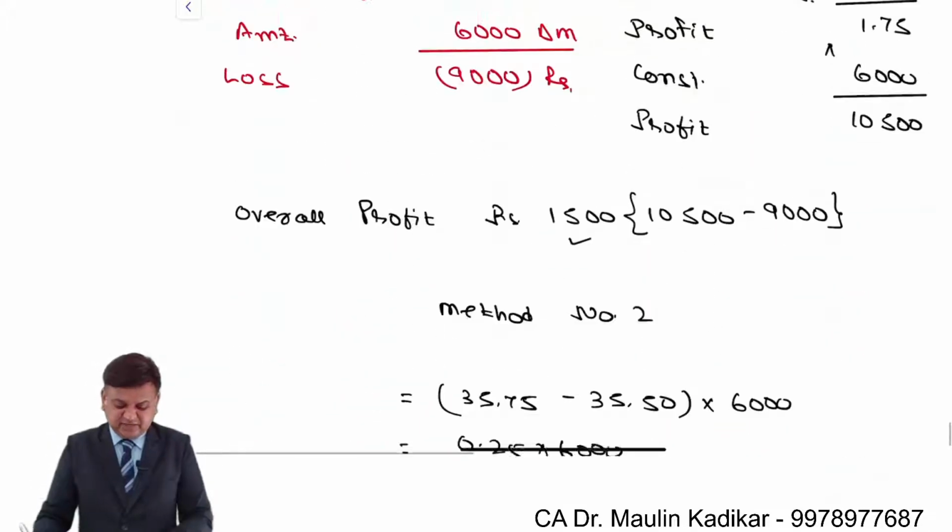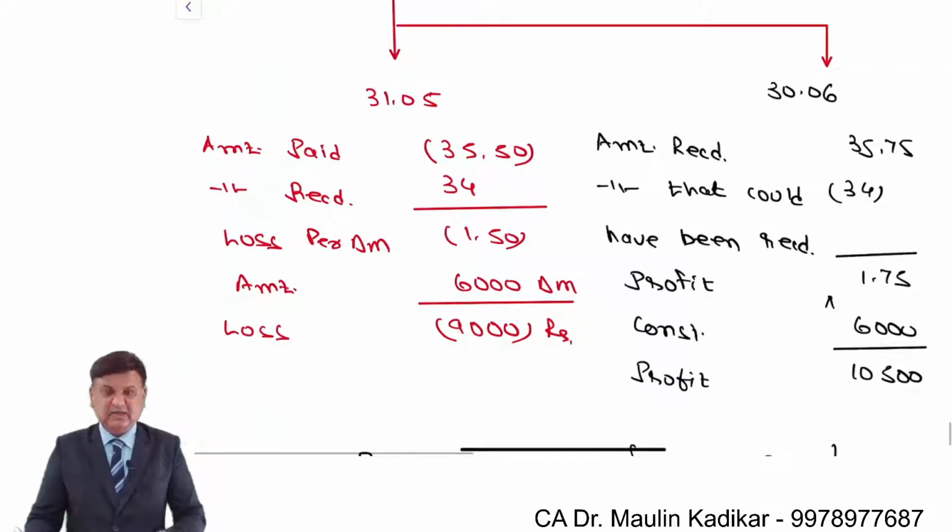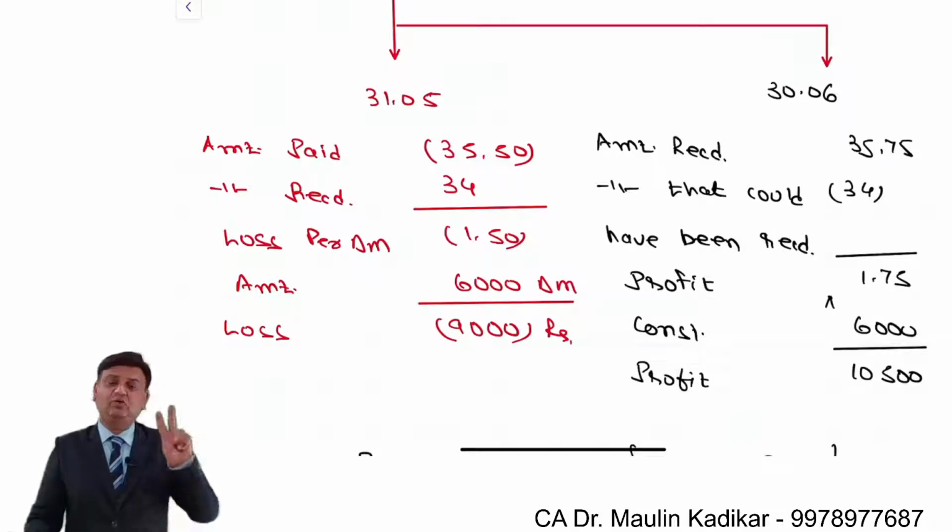Now understand carefully what I am going to say. Let us say that on 1st of April we have entered into two forward contracts. One is for 31st of May and another is for 30th of June. On 30th of June, I visit the bank. I am representing the Reliance company.